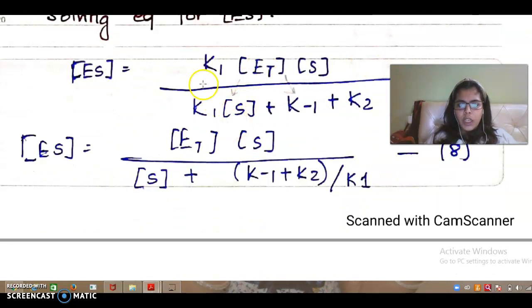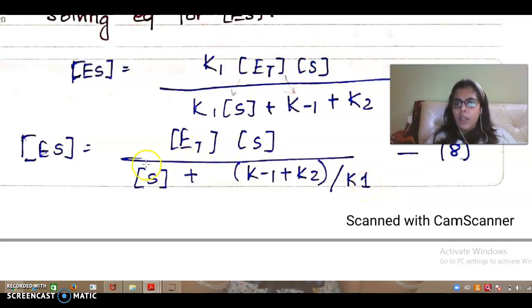I have just taken this divided by this plus this divided by this. So K1 ET S upon K1 S: here K1 is cut. So what am I remaining with? Only S here, because K1 is now cut. And for the other term, if I divide it, K1 is not common in it, so what I have done is I have taken K1 down as a denominator.